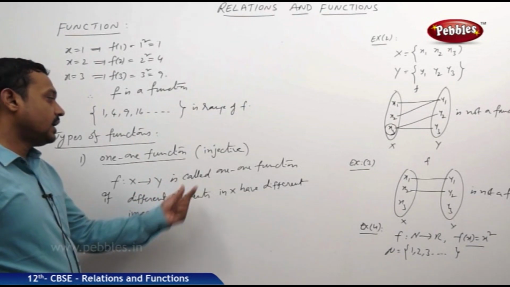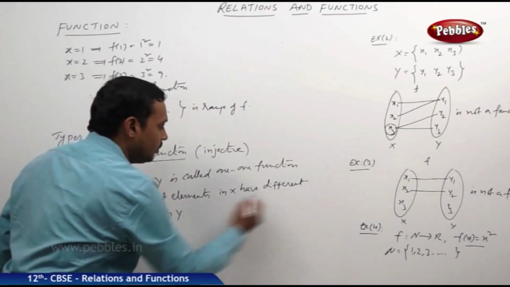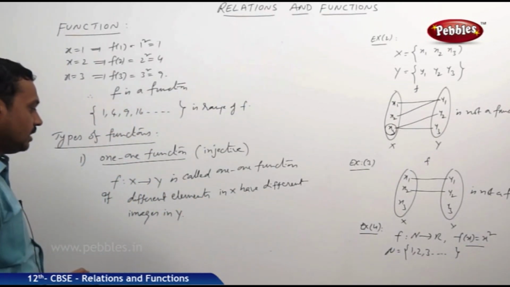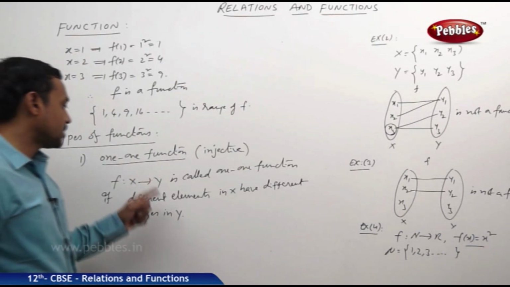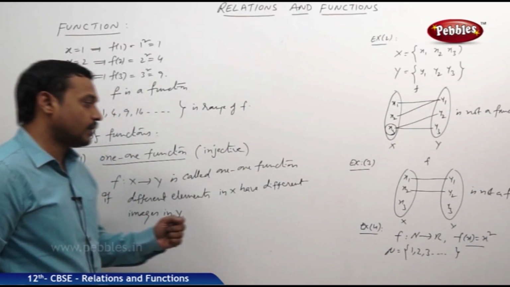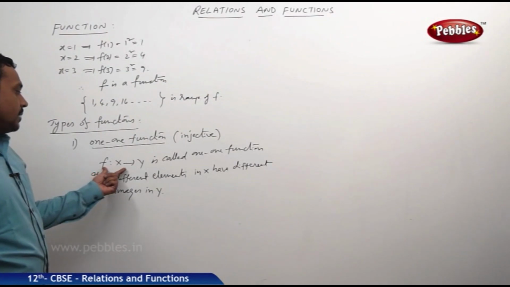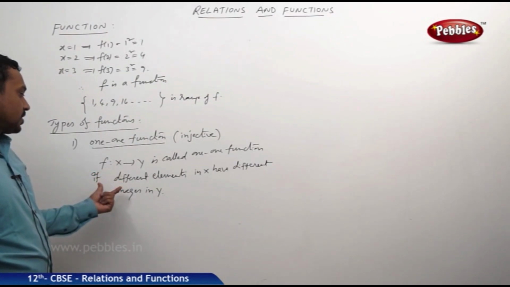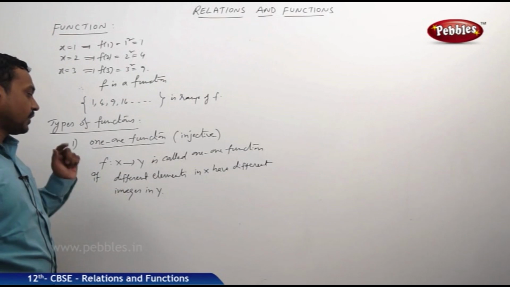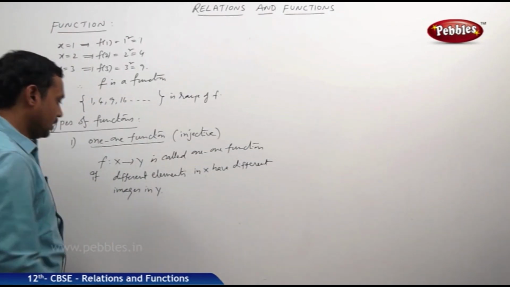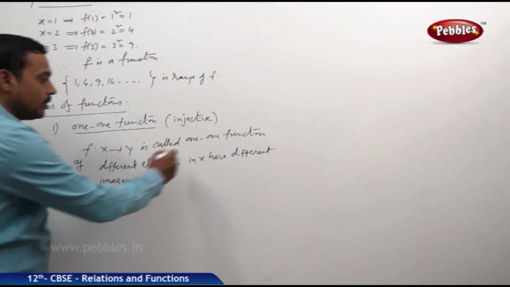See, different elements in x have different images in y. Then that kind of function f is called a one-one function. In another way, we can define it.